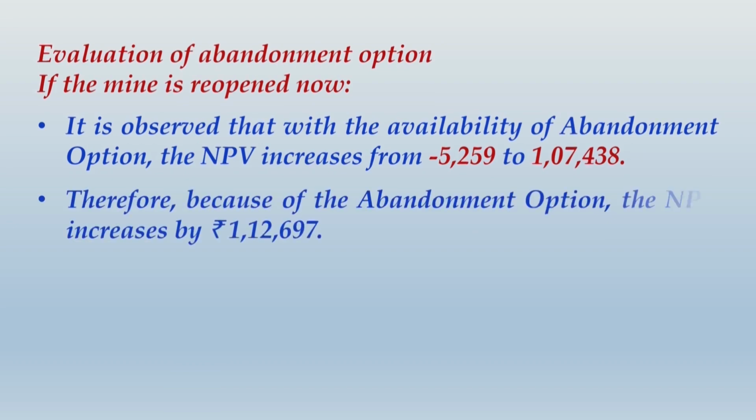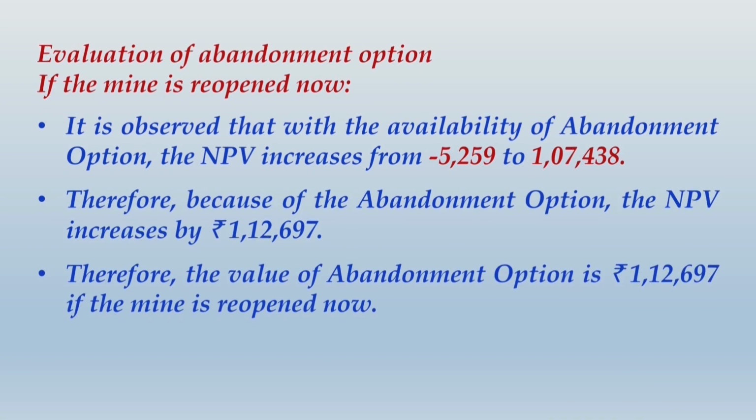So NPV increases by 1,12,697, this amount, correct? And we can say, therefore, the value of the abandonment option is 1,12,697 if the mine is reopened now. So please write up this entire conclusion and then we will once again calculate the value of the abandonment option if the mine is reopened after 1 year. But before I do that, write up this part of the conclusion quickly.